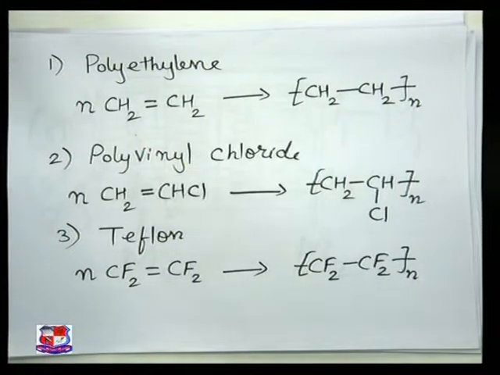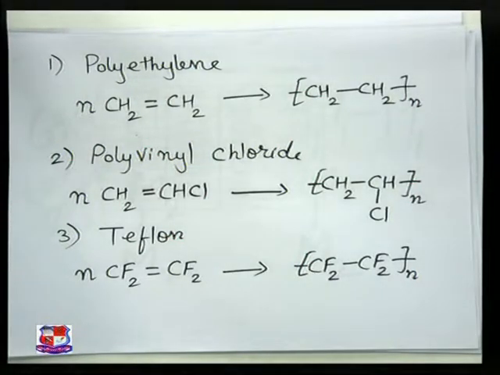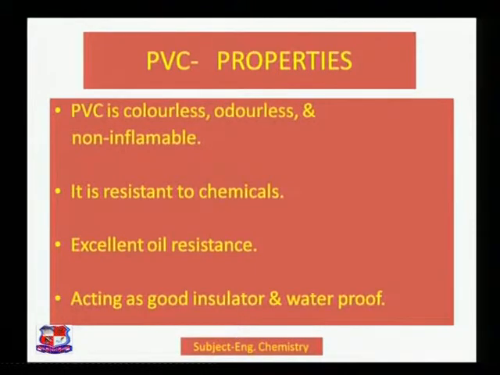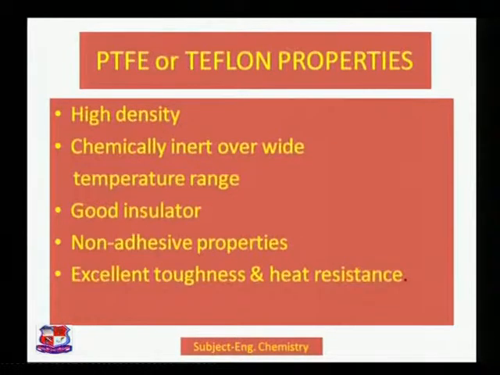We have seen the properties of PVC, that is PVC is colorless, odorless and non-inflammable. It is basically resistant to chemicals, excellent oil resistant, acts as a good insulator and is waterproof. PVC is used to make drainage pipes, water supply pipes, in car applications, bathroom curtains, purses, handbags, etc. It plays an important role in making raincoats and shoes, as it is waterproof.